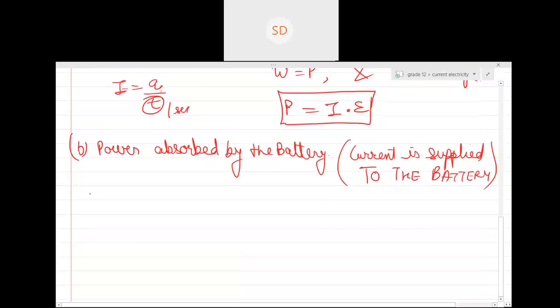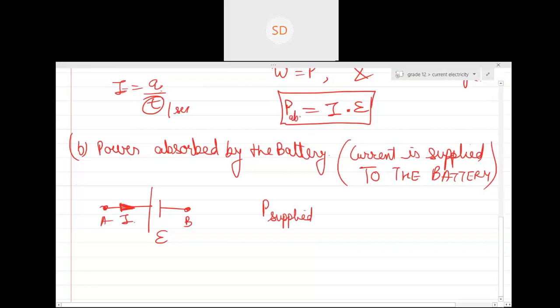So suppose this is the case. Can you see this is an ideal battery again, and now I'm supplying a current I to it.